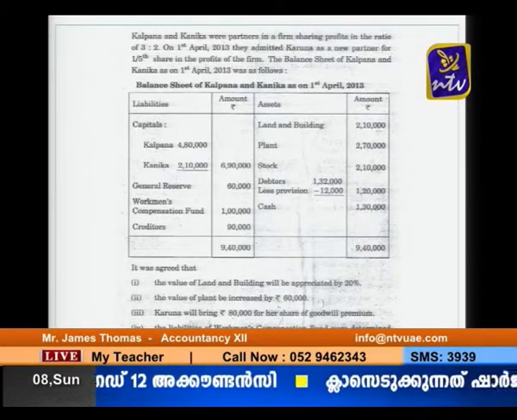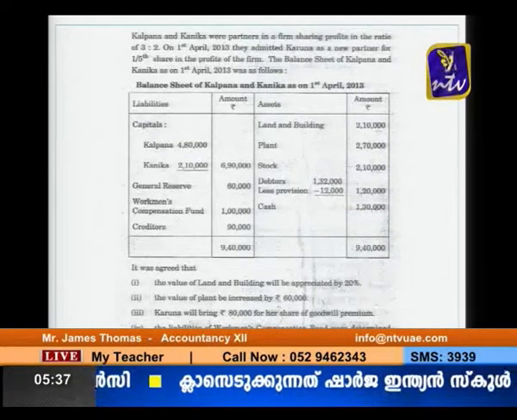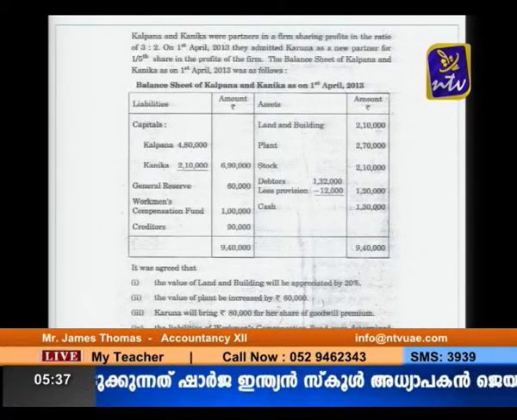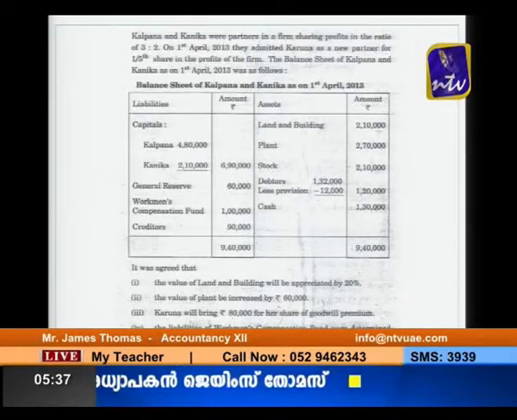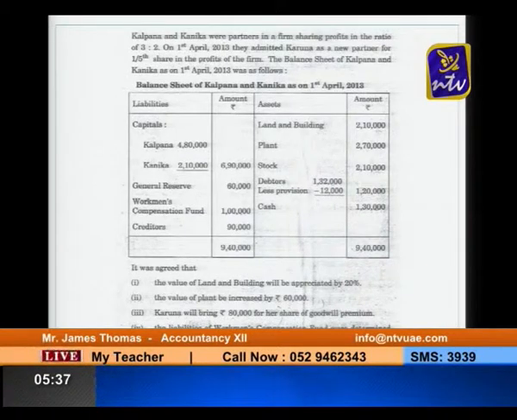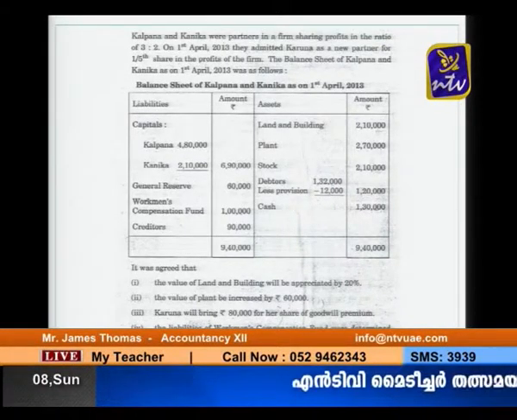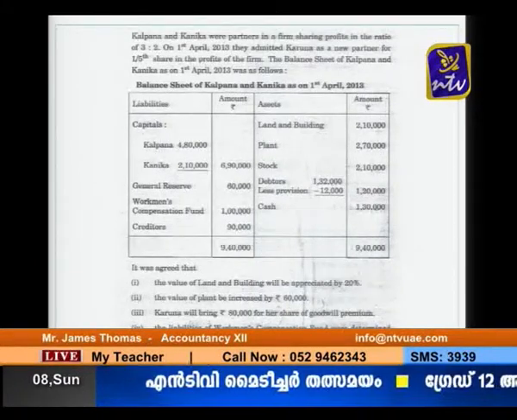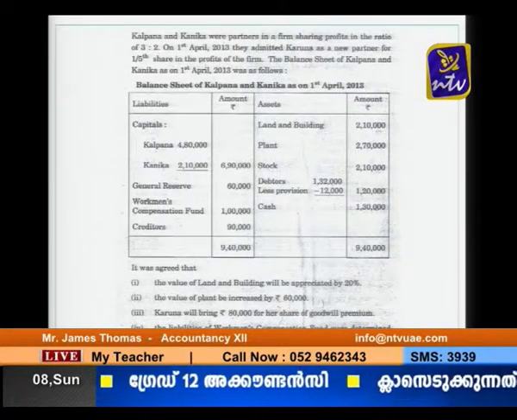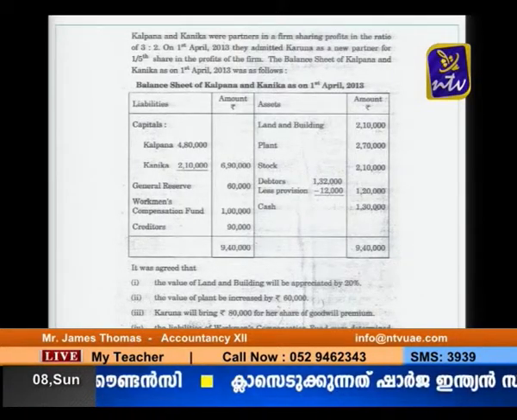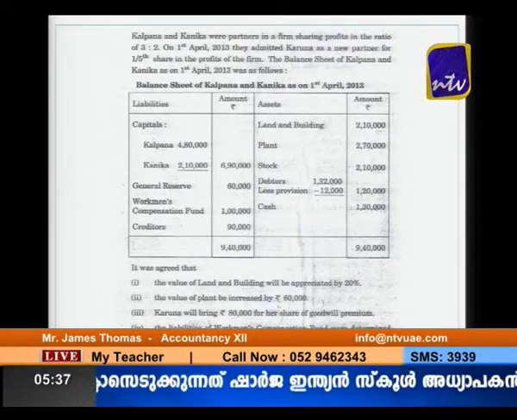You can see there are three partners, the old partners Kalpana and Kaniga, and they are admitting a new partner Karuna for 1/5 share in future profits, and their old ratio is given here as 3:2. The balance sheet is also given: capital, general reserve, workmen's compensation fund, and creditors, and on the asset side, land and building, plant, stock, and debtors less provision, and cash.